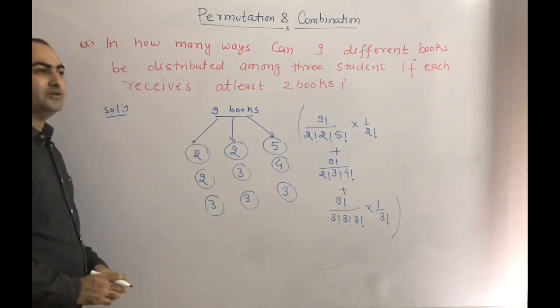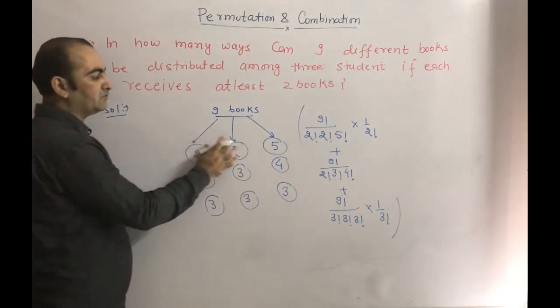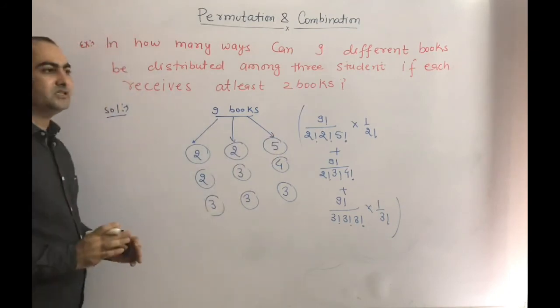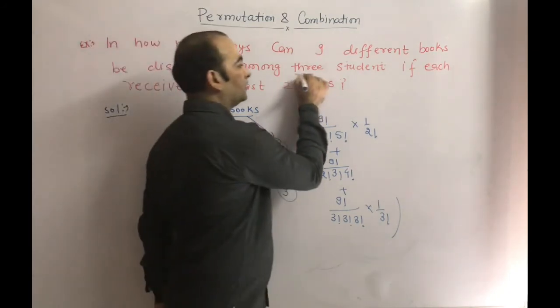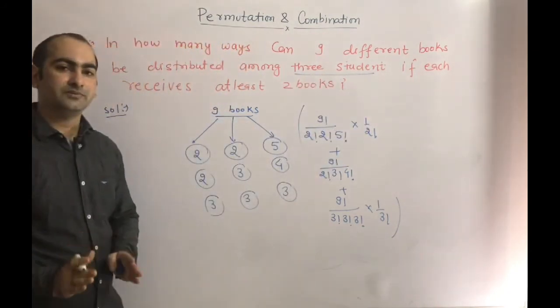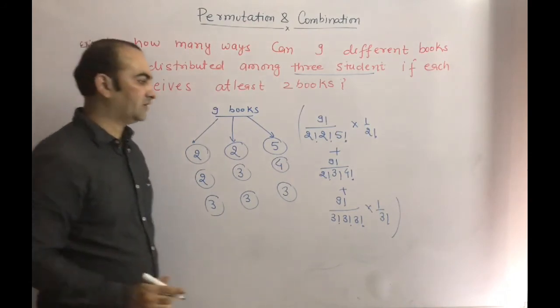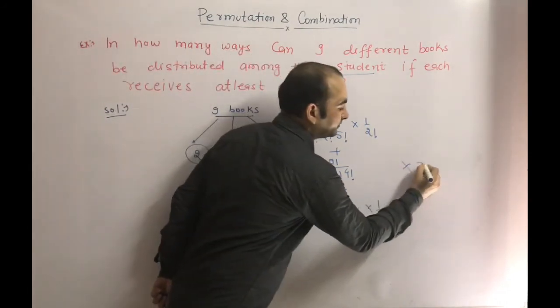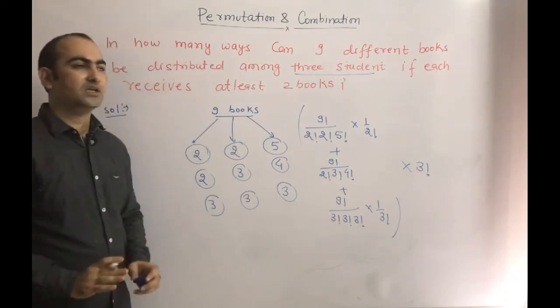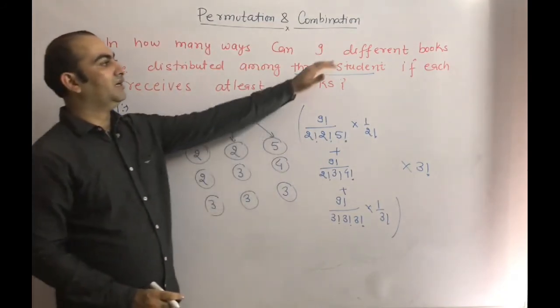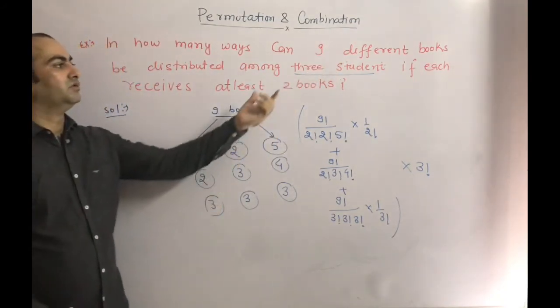Now here we have to distribute these 3 groups: first group, second group, and third group. We have to distribute these 3 groups among 3 students. So the distribution of 3 groups among 3 students is 3 factorial. So into 3 factorial. So this will give the total number of ways of distributing 9 different books among 3 students.